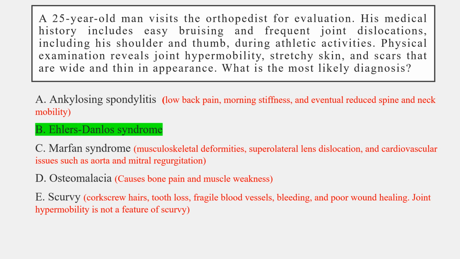And option E, scurvy, is incorrect because scurvy is caused by vitamin C deficiency and it leads to defective collagen synthesis. The symptoms include bleeding gums, corkscrew hairs, poor wound healing, and joint hypermobility is not a typical feature seen